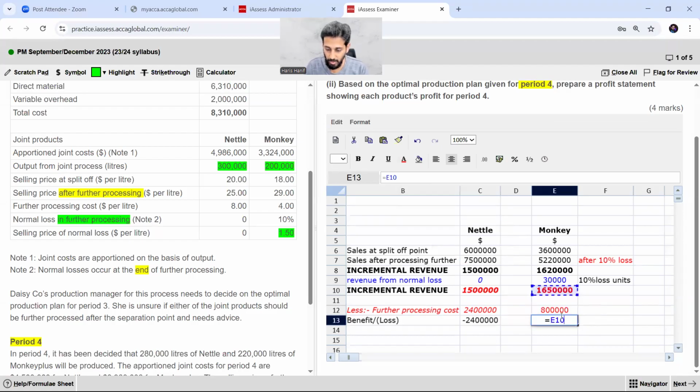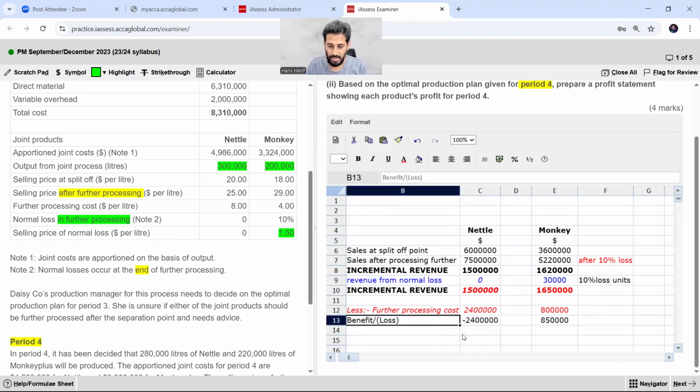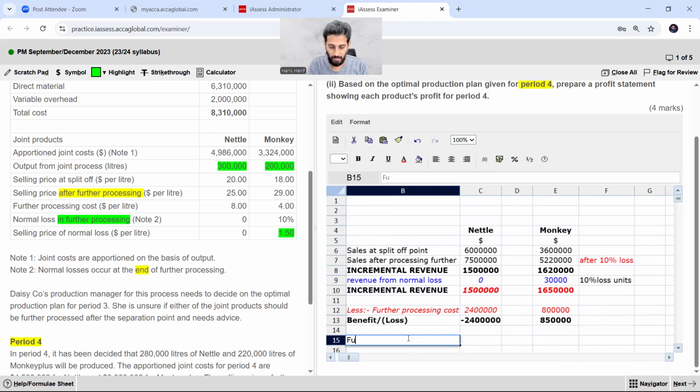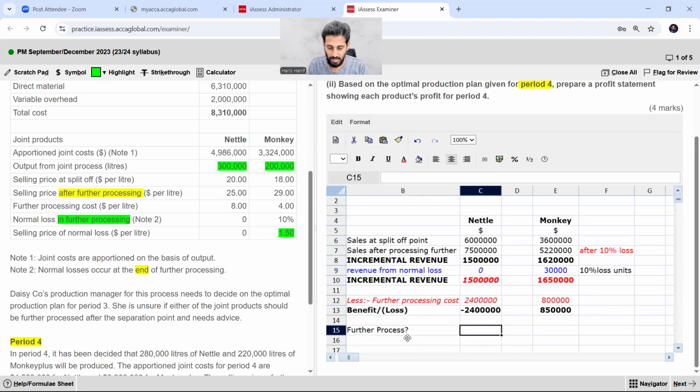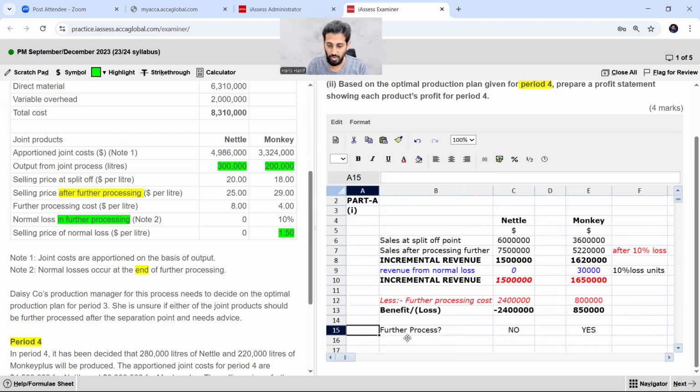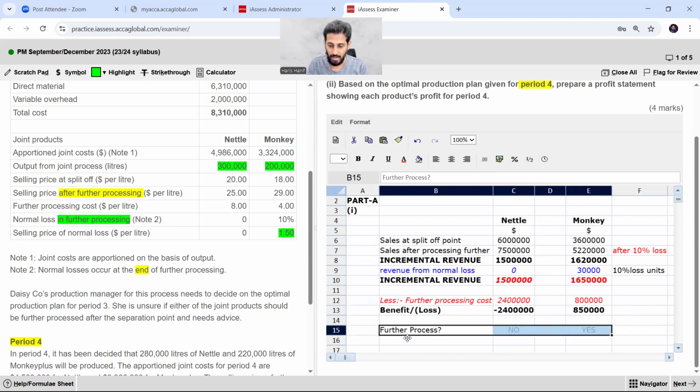So now this amount minus this amount, it is 850 benefit. So this would be the benefit and this would be the loss. So I should write it over here. Further process, question mark. The answer is a big no and a big yes. So this would be my answer.